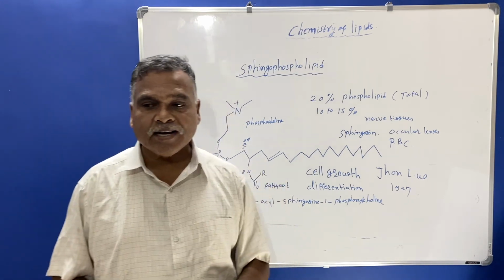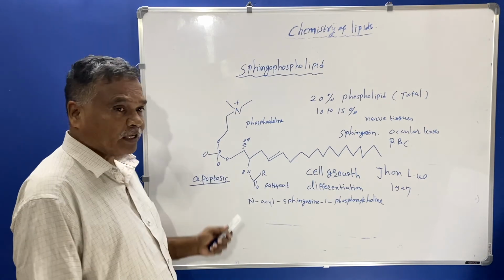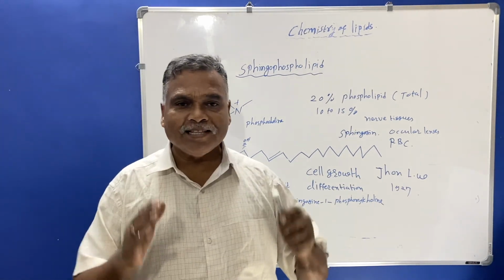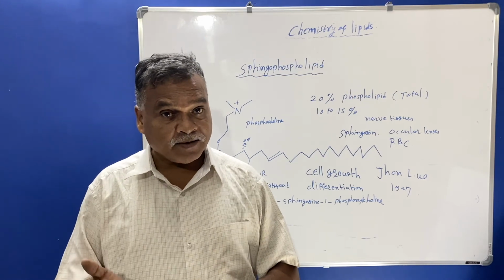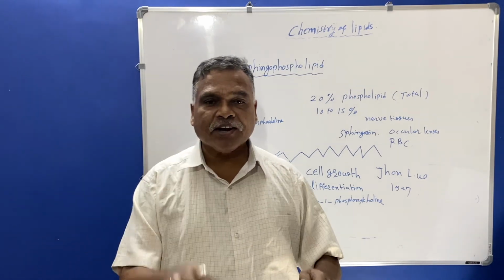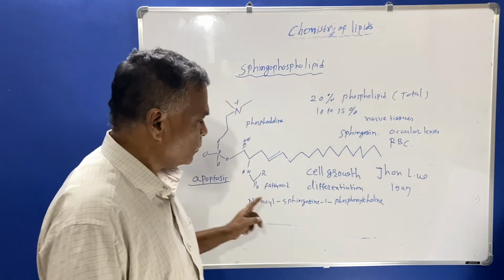They are eliminated by the body, and this process is called apoptosis. So apoptosis is the process where the carcinogenic cells as well as the virus infected cells are eliminated by the body.